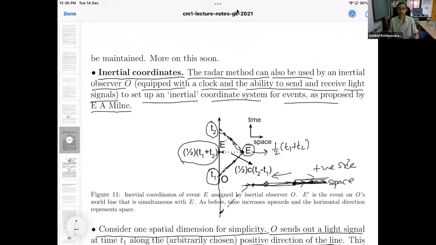Simply send out a light signal, let it reach the event, come back to you, divide the time elapsed by 2, and that is the time it took. So whether B is moving relative to A is irrelevant. In fact, there is no meaning to talking about whether B is moving or not. B is simply an inertial observer that can send out light signals to various events.